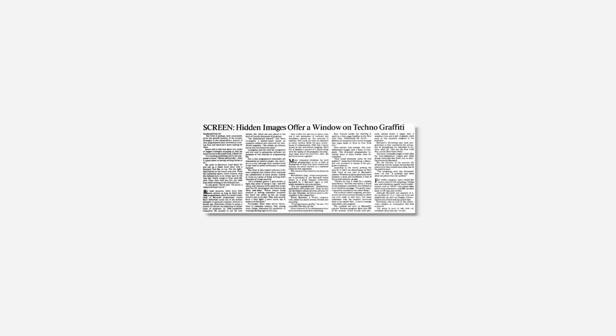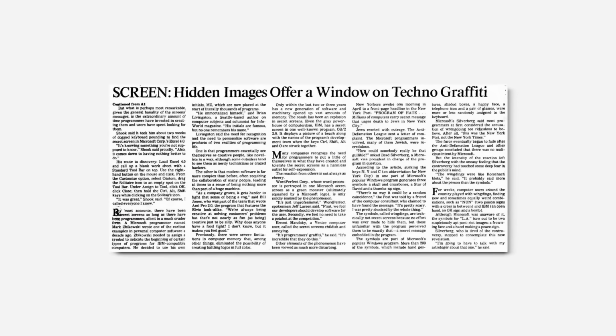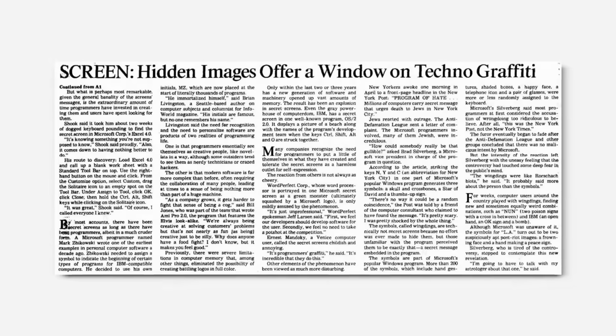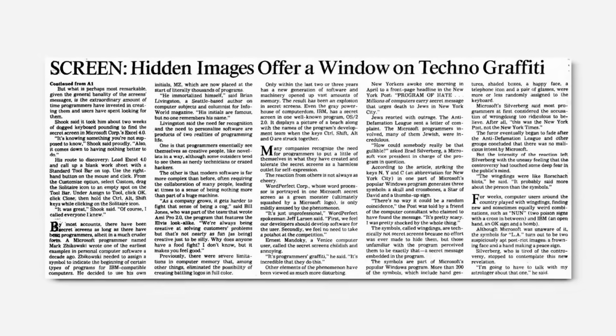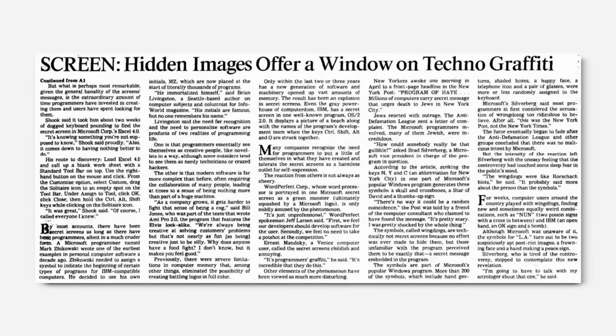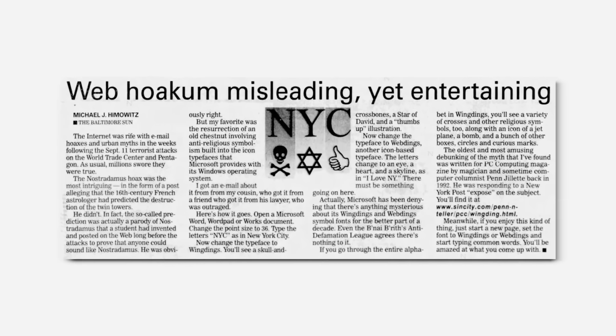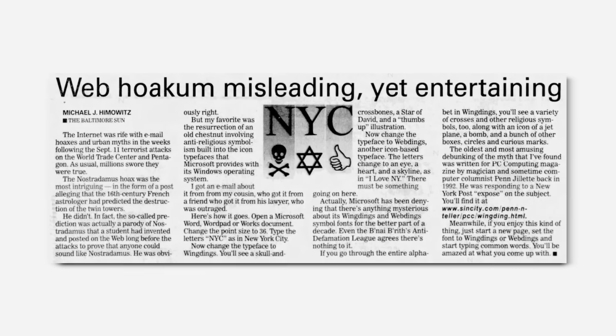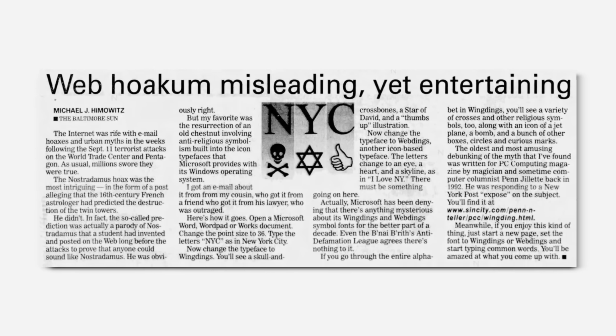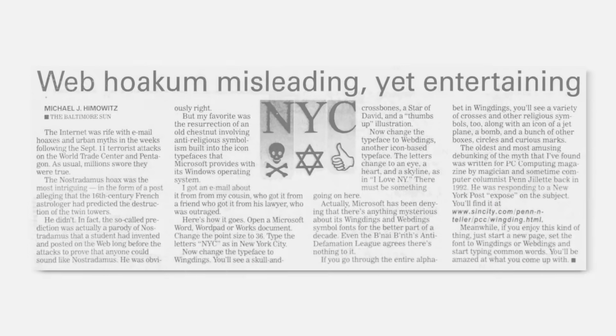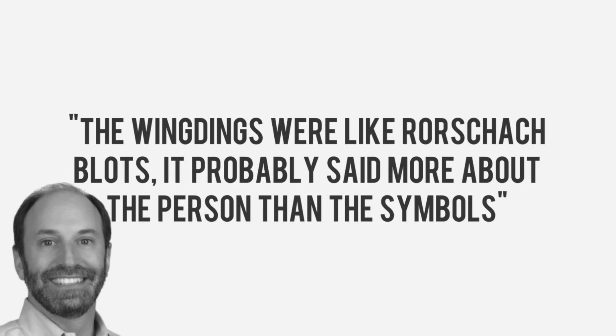This purported anti-Semitic message, apparently referencing New York's large Jewish community, was nothing more than random placement of glyphs relating to characters. However, it didn't stop the Anti-Defamation League from sending a letter of complaint to Microsoft, or for it from bouncing around in the news for years, even after the League and other groups concluded there was no malicious intent by Bill's software company. The ever-on-hand Brett Silverberg from Microsoft commented the Wingdings were like Rorschach blots. It probably said more about the person than the symbols.